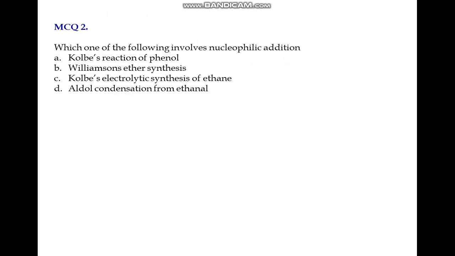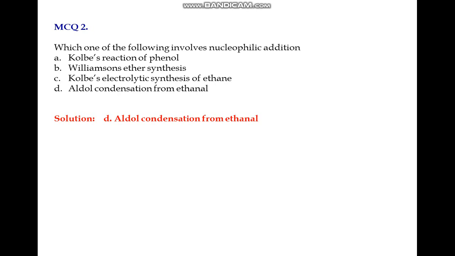The question is, which one of the following involves nucleophilic addition? The options are Kolbe's reaction of phenol, Williamson's ether synthesis, Kolbe's electrolytic synthesis of ethane, and aldol condensation from ethanol. Can you guess what the right answer is? The right answer for this question is option D, that is aldol condensation from ethanol.